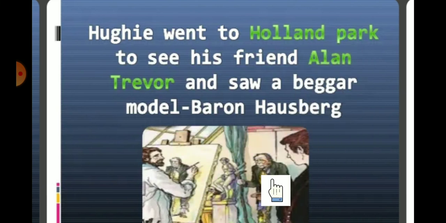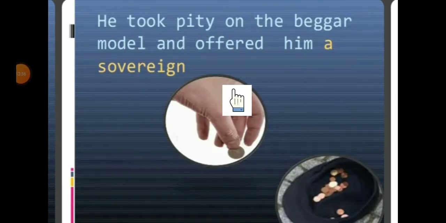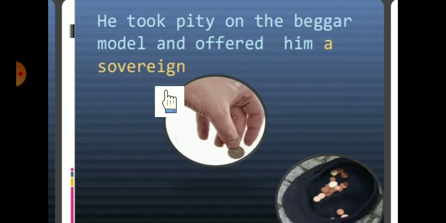So he is watching a beggar standing in front of the painting, and here Alan Trevor is drawing the painting of this beggar, and he saw a beggar model, Baron Hausberg. Baron Hausberg is the richest person in Europe. Understood? He took pity on the beggar model and offered him a sovereign. Then what happens here? Baron Hausberg came to the studio where Alan Trevor is painting a beggar model. Then what did he do? He gave some money to Alan Trevor because he showed some interest in the painting. Okay, over the beggar model.